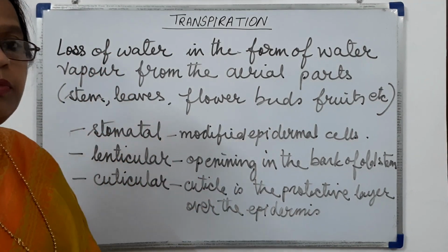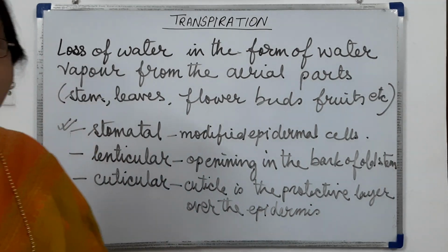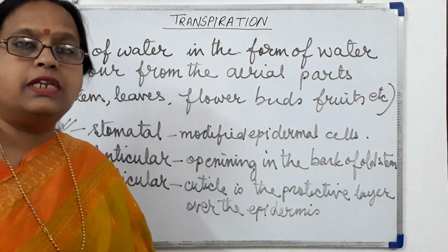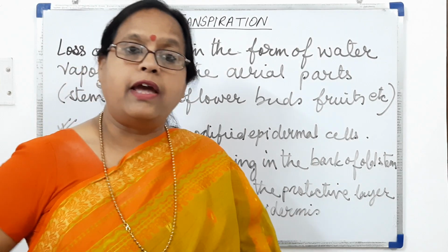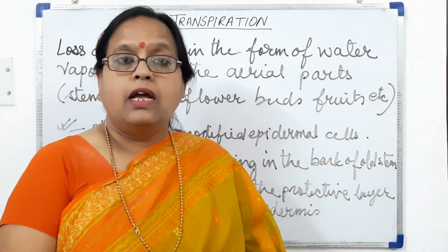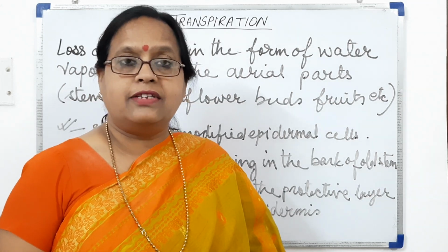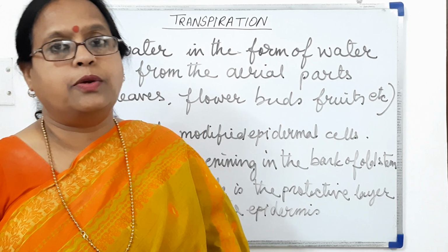So in our syllabus, the mechanism of stomatal transpiration is there. So we are going to study the mechanism of stomatal transpiration, and you have studied it already. There are two theories, the sugar ion concentration theory and the potassium ion concentration theory.